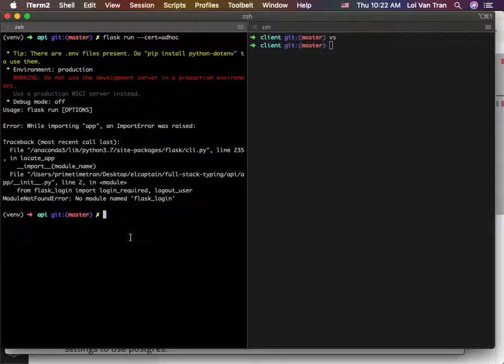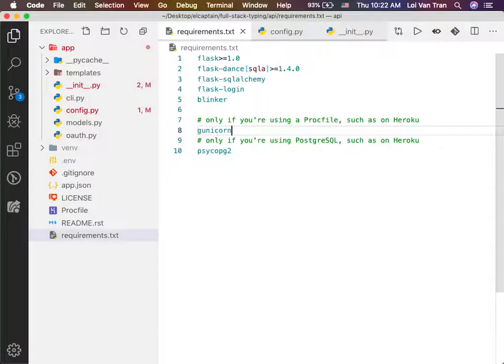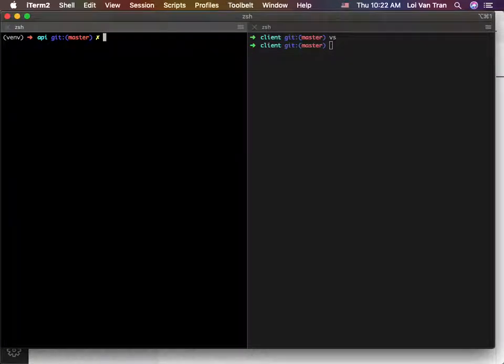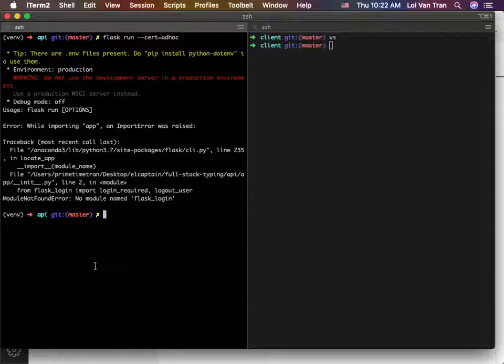And now we have a problem. No module named Flask login. Was this not in the requirements? That's interesting. Shouldn't it be installing? Okay, no. So remember, guys, sometimes, even though a second ago I ran pip install everything, I'm still having this problem. So I have a hypothesis that if I deactivate and then source again, it will work. This is my hypothesis.